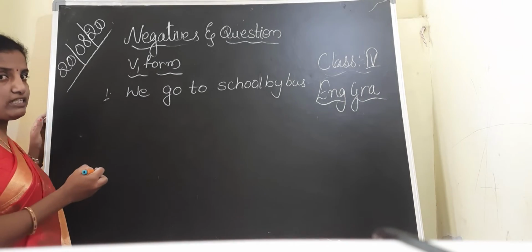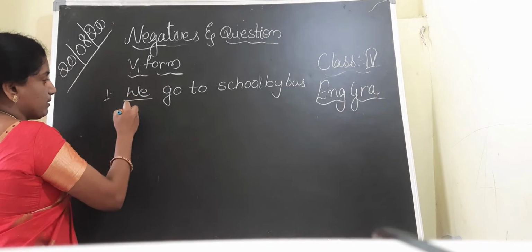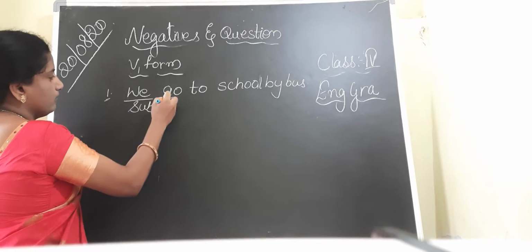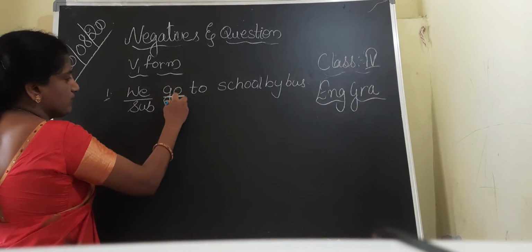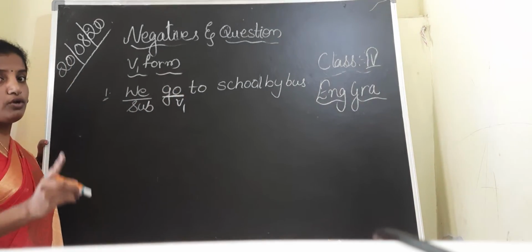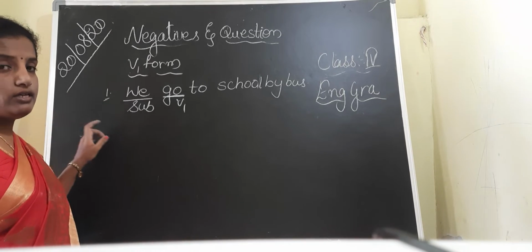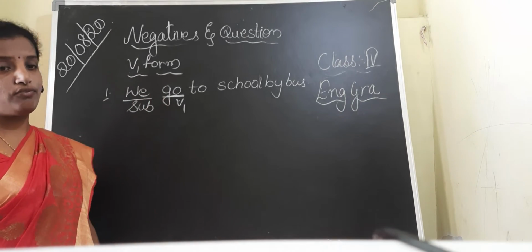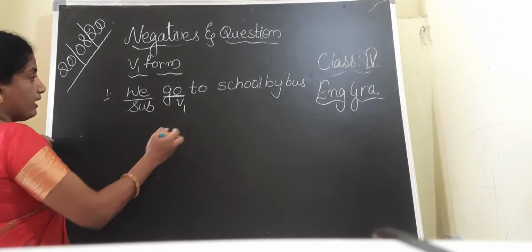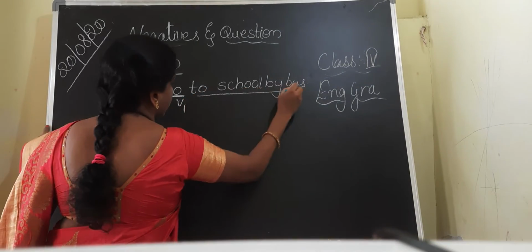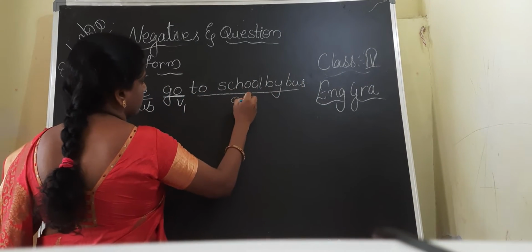Here, children, we is the subject. Go is the V1 form, the first form: go, went, gone. So go is the first form of the verb, and the remaining words are known as the other words or objects.